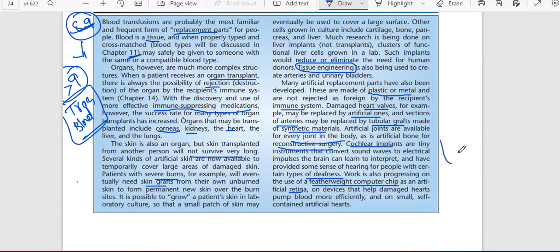So we have four valves in the heart. If any valve is damaged, we can replace it with plastic and metal valves. Likewise, joints are also available. We can replace every joint in the body with metal. We have another thing, cochlear implants, for cochlear damage, which is seen in deaf people.